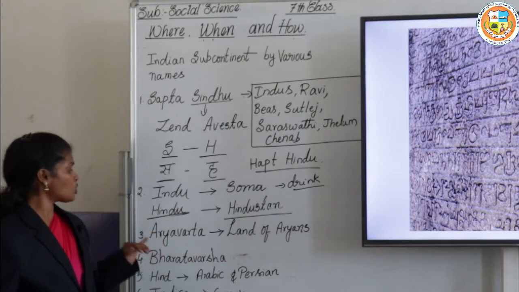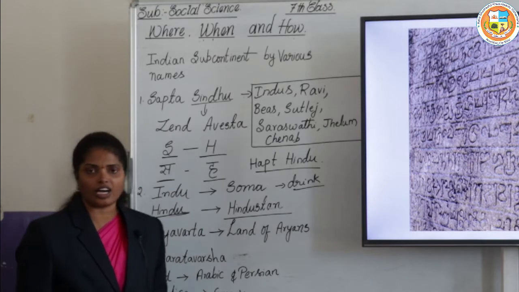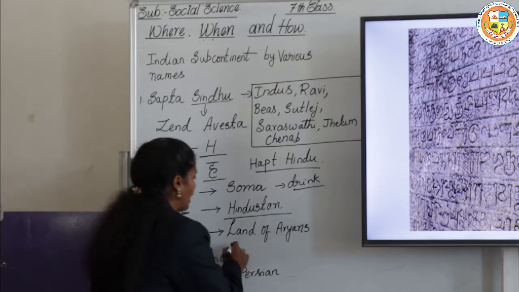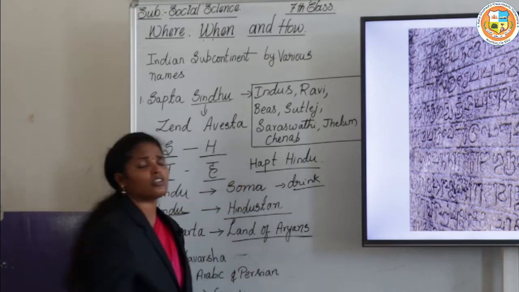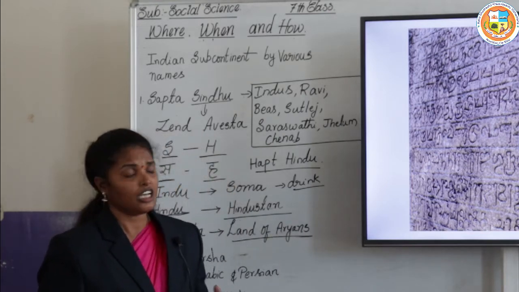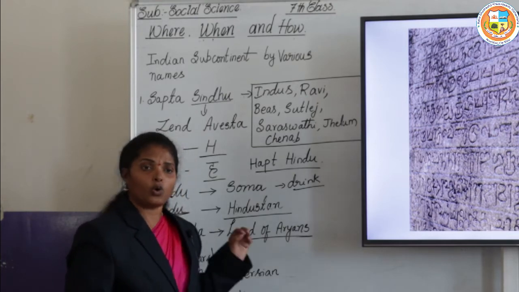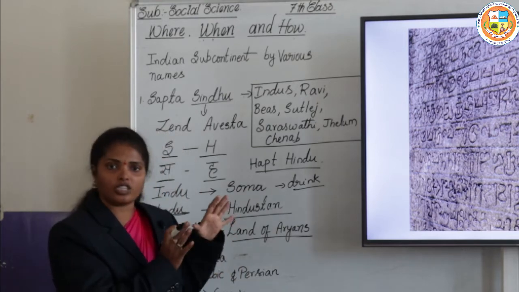Next, it was also called Aryavarta, which means the land of the Aryans. When the Aryans came to India in the Vedic age, this land was called Aryavarta, but only the northern part, not the southern part.